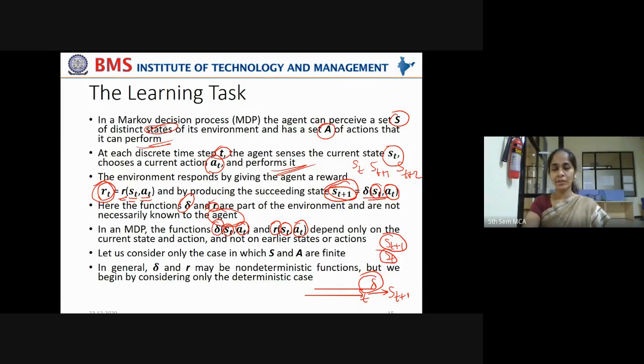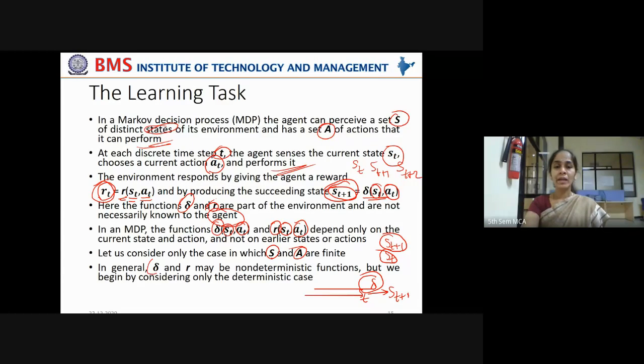Now let us consider only the case in which S and A are finite. In a real life scenario, the number of states a robot can be in and the number of actions it can take are infinite. It starts accumulating all those actions by reinforcement learning. But for simplicity, let us treat S and A as a finite set of states and a finite set of actions.